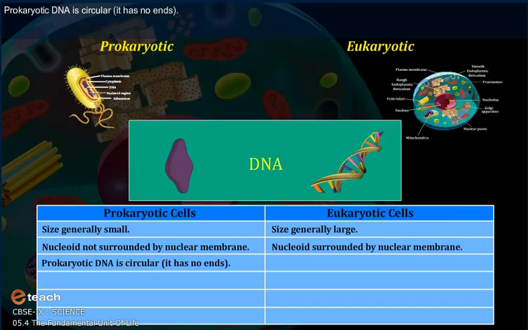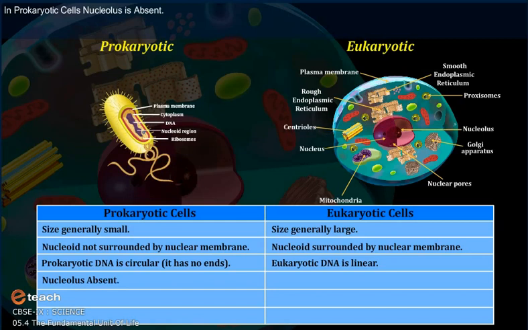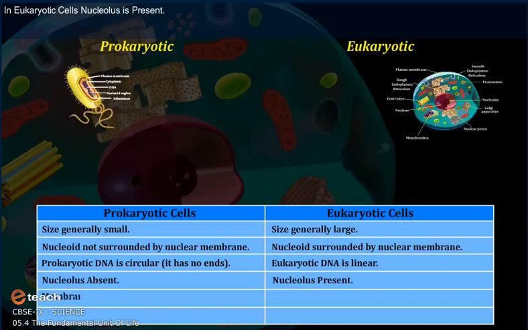The prokaryotic DNA is circular, that is, it has no ends. Eukaryotic DNA is linear. In prokaryotic cells, the nucleolus is absent. In eukaryotic cells, the nucleolus is present.